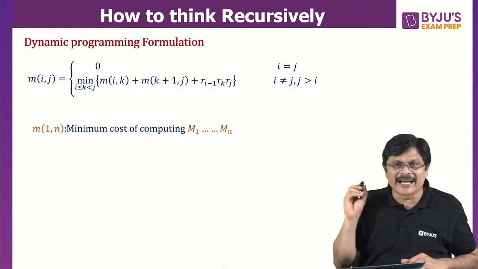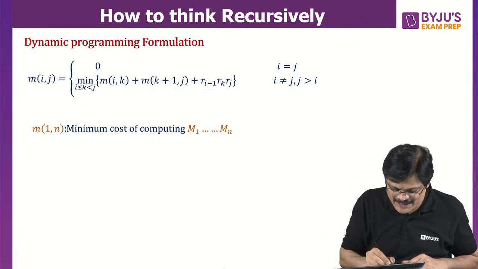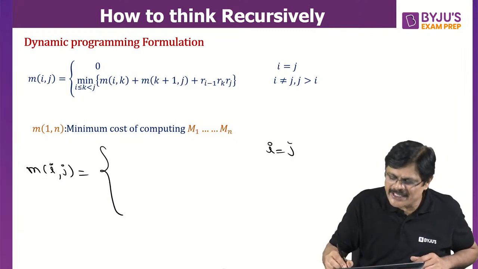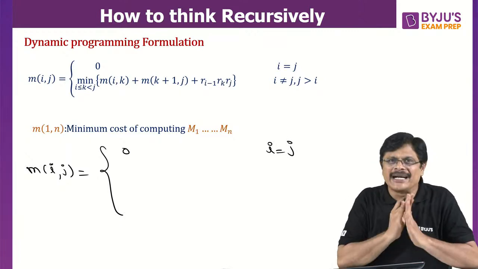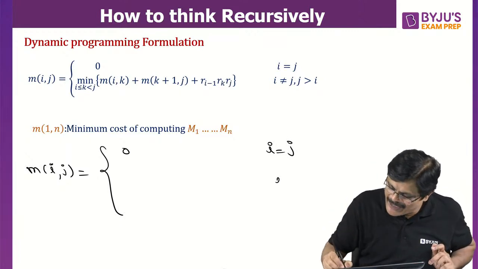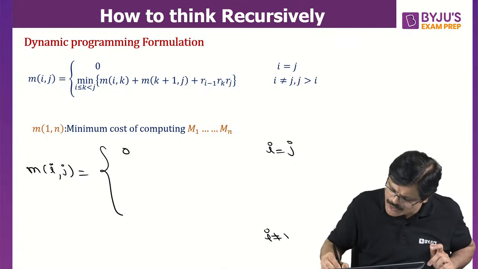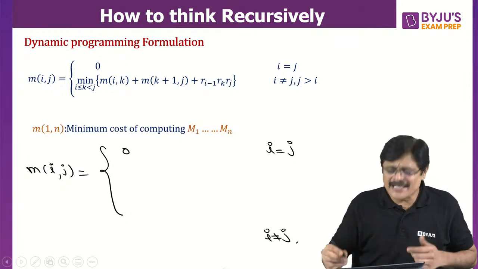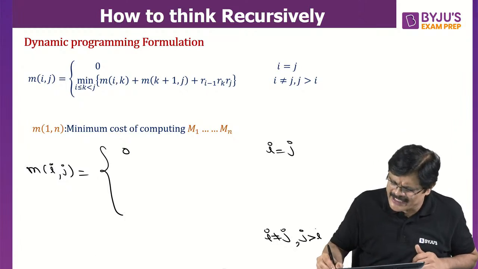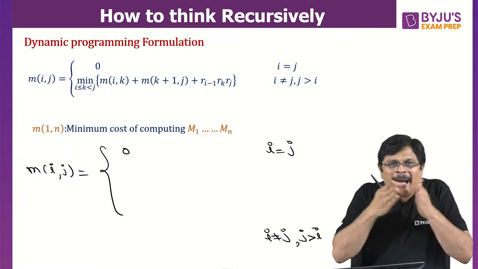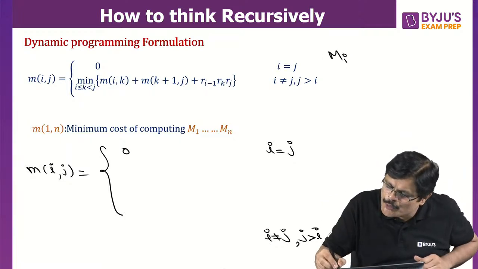Let me quickly write down how to remember this. Mij value will be 0 when I is equal to J, that is, when you have a single matrix and no multiplications are required. When I is not equal to J, J should be greater than I, that is, index J must be more than I, so Mi to Mj you want to multiply.